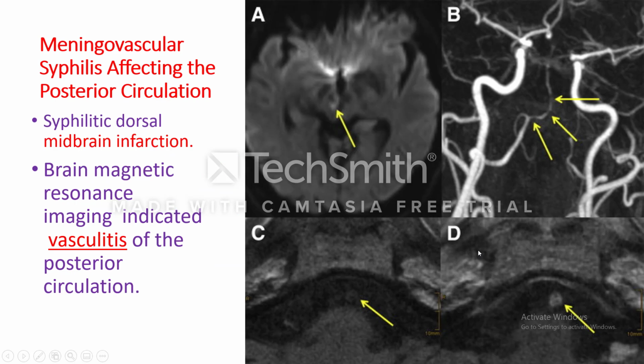Here you can see a case of syphilis, and this is syphilitic affection or vasculitis of the posterior circulation. And here, what is the result of this stenosis in these vessels? This is midbrain infarction.